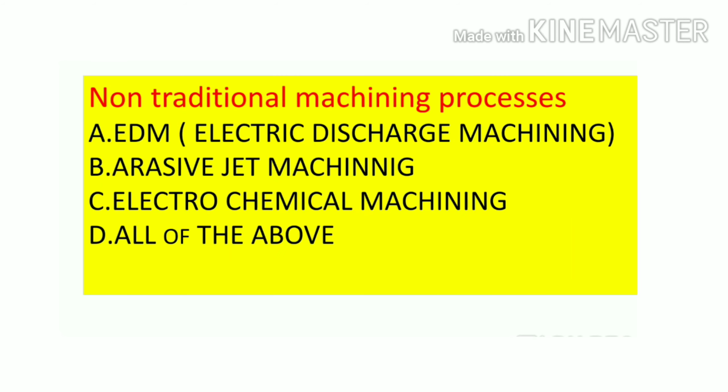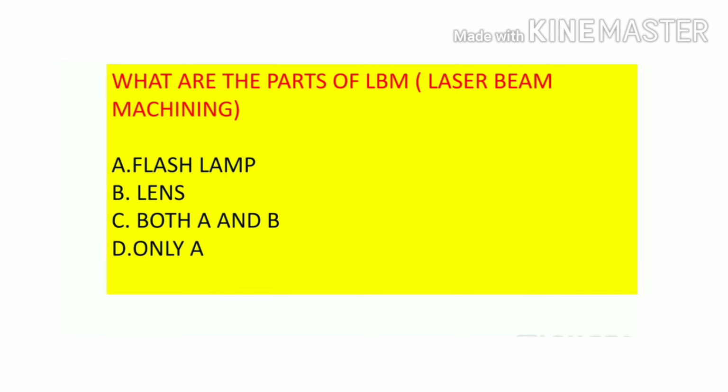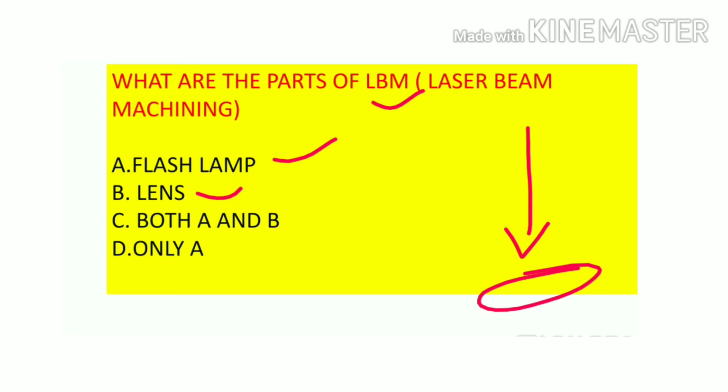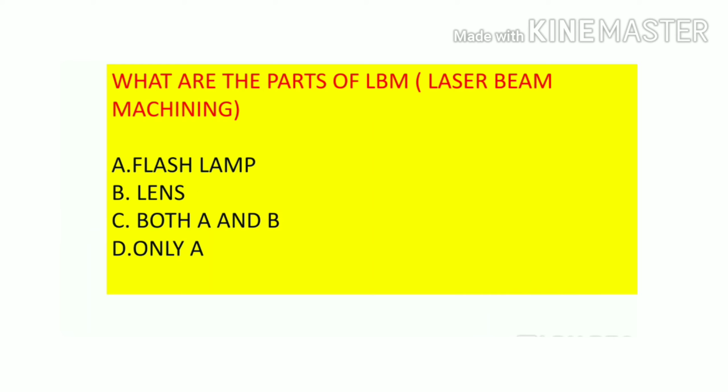What are the parts of LBM, laser beam machining? We know there is a laser to cut the job, or we can say the material. So flash lamp and lens, option number C, is your answer. Both flash lamp and lens are required in laser beam machining. Next question.